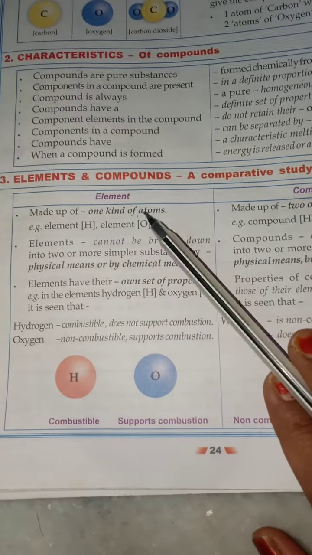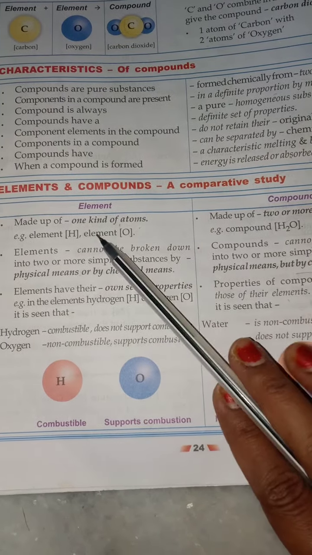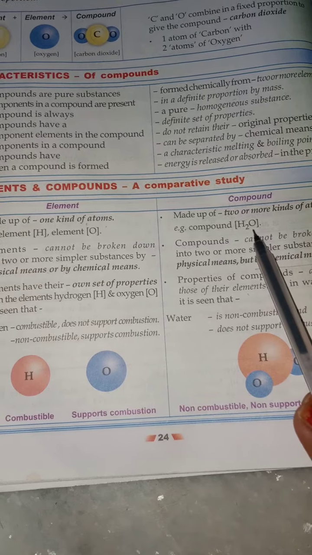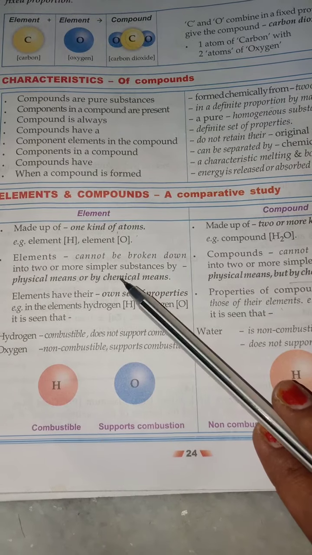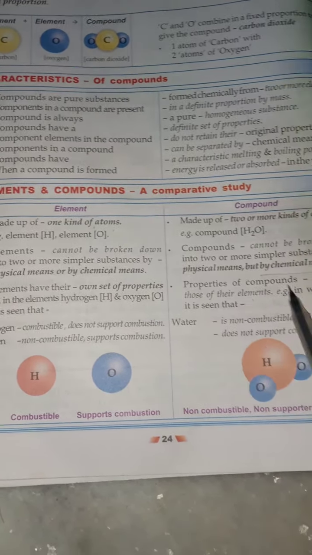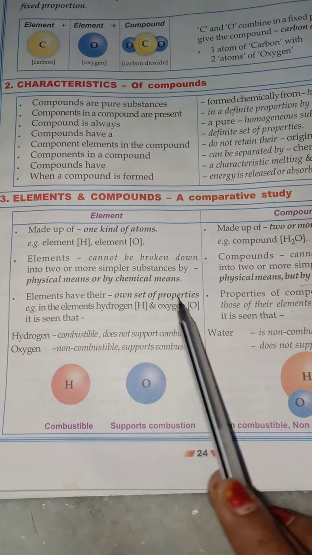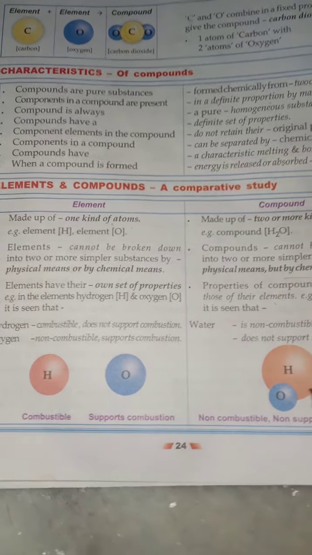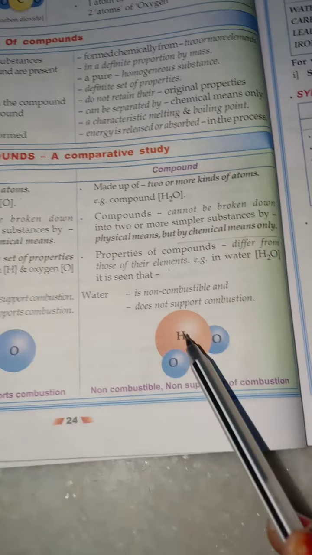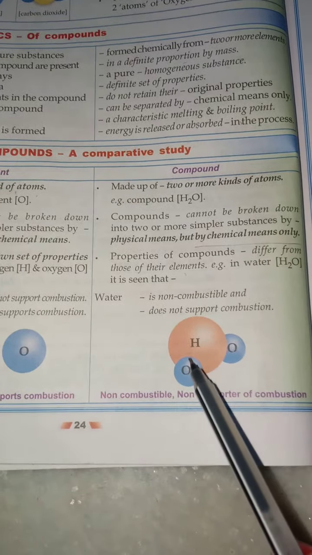So when we differentiate between elements and compounds, we have these points. Elements are made up of one kind, whereas compounds are made up of two or more kinds. We have elements hydrogen and oxygen, and the compound water, H2O. Elements cannot be broken down into simpler substances by either physical or chemical means, whereas a compound can be broken only by chemical means. You can see the elements are far away from each other and have their own set of properties: hydrogen is a gas, oxygen is also a gas, both colorless and odorless, whereas water is visible to us and is in the liquid state, not in the gaseous state like the individual atoms.